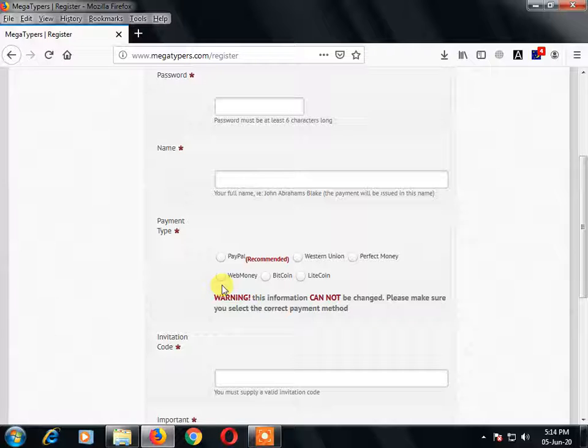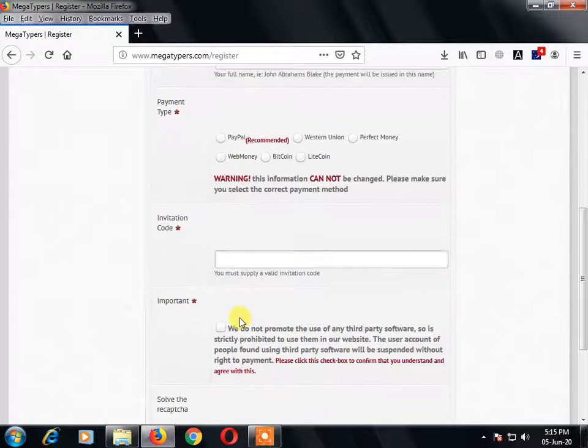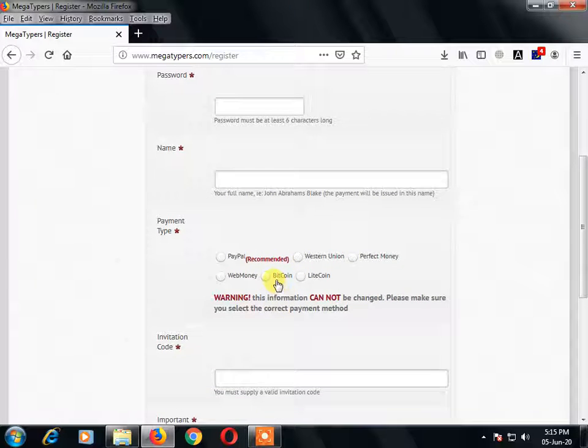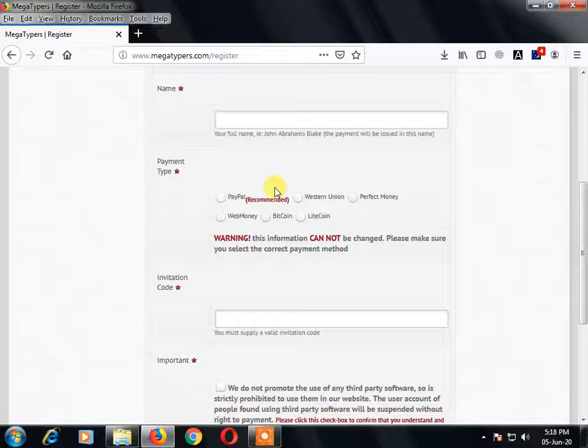You can easily sign up and create a PayPal account. The PayPal account is just an email ID. They are not giving any special account number or anything else, they are just giving one email ID. So my recommendation is also to use PayPal.